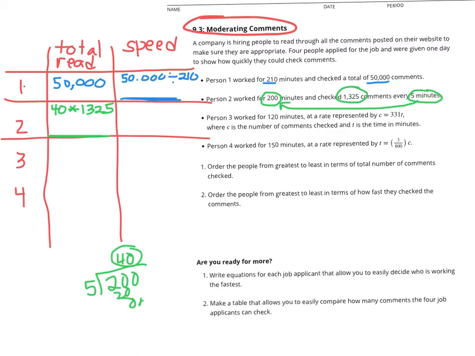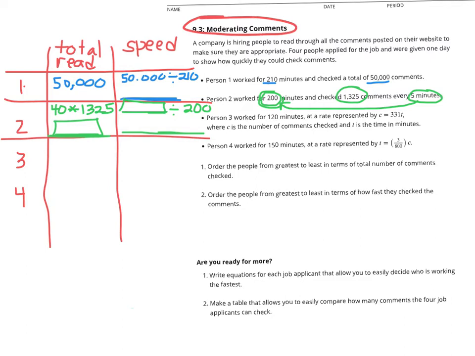Well, the speed is the total comments that they read, so that number we just came up with, divided by the number of minutes that they worked, which would be the 200 minutes. So come up with that answer here. And again, this number and this number are the same. So this is a good calculator question. I don't know these numbers off the top of my head. So pause if you need to figure out those two numbers for me.